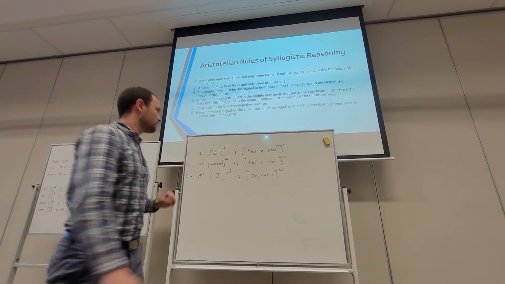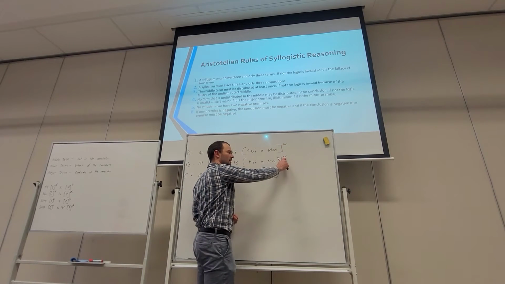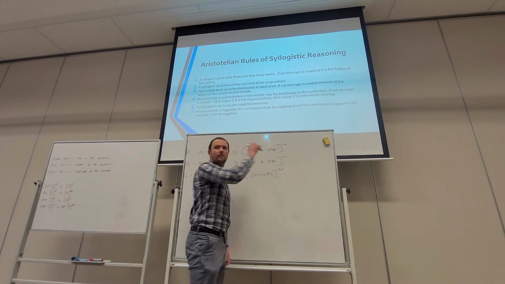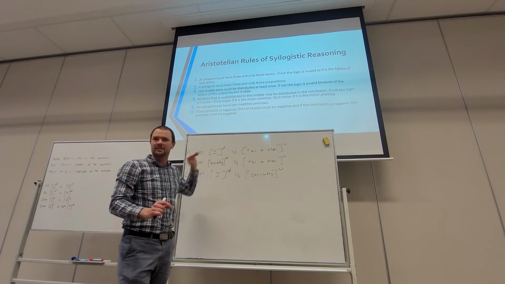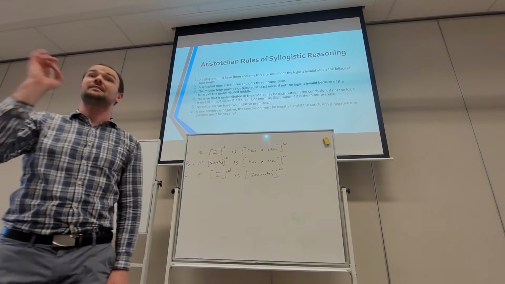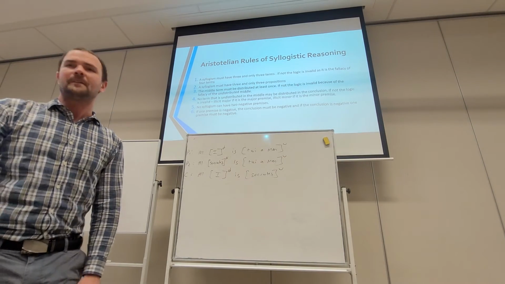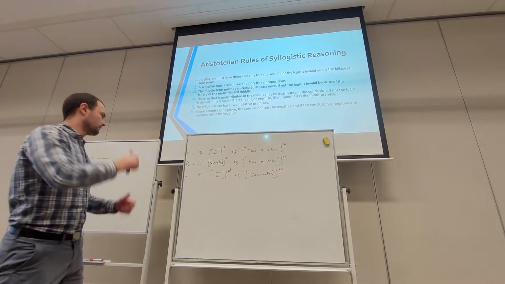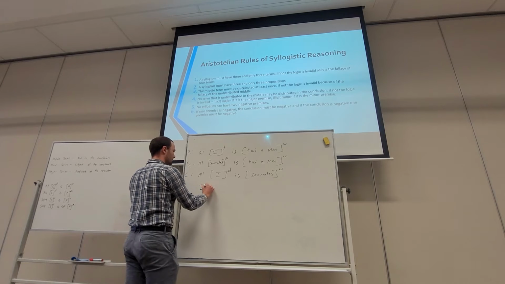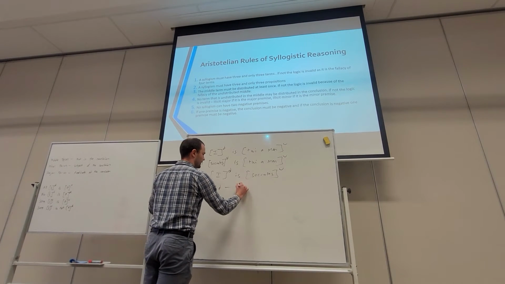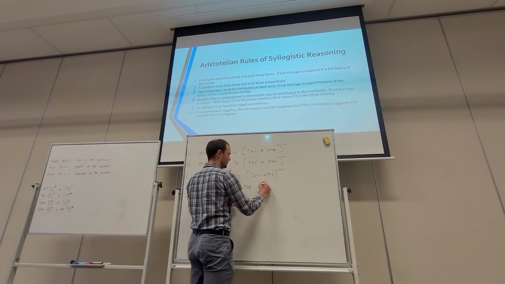No, it's not distributed here, and it's not distributed here. And the middle term must have a D on it in one of the premises. It doesn't, which means this is an invalid argument. It gives us the reason there: the fallacy of the undistributed middle. Invalid, why? Fallacy of undistributed middle.